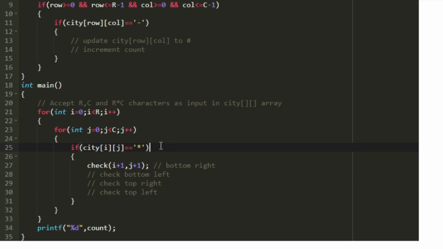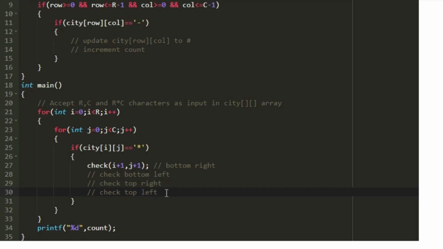Using a nested for loop, I'm iterating through all the characters in the array, and if the character is equal to asterisk, then I'm going to check for 4 of its corners. So using the function check, first I'm checking the bottom right. So the bottom right would be present in next row, next column. So within the arguments I'm passing i plus 1, j plus 1. So i plus 1 is the next row and j plus 1 is the next column. So this will check for bottom right. Similarly, we have to check for bottom left and then top left and top right. So we have to call the same function check, but we have to pass the values accordingly.